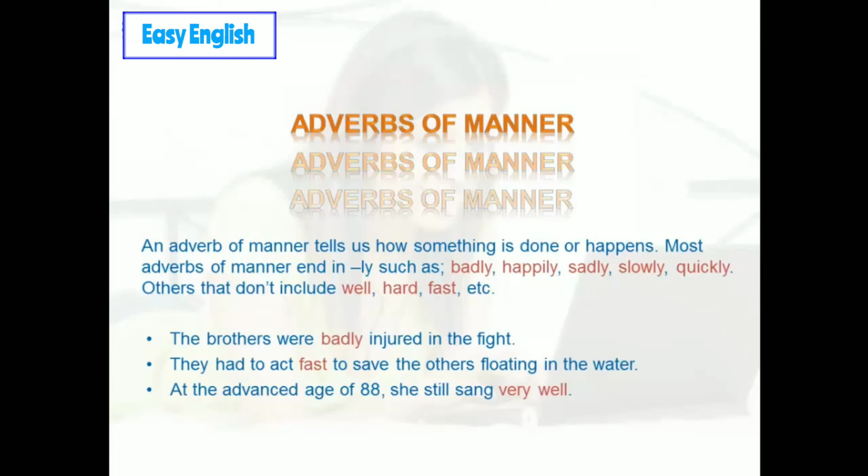The brothers were badly injured in the fight. They had to act fast to save the others floating in the water. At the advanced age of 88, she still sang very well.